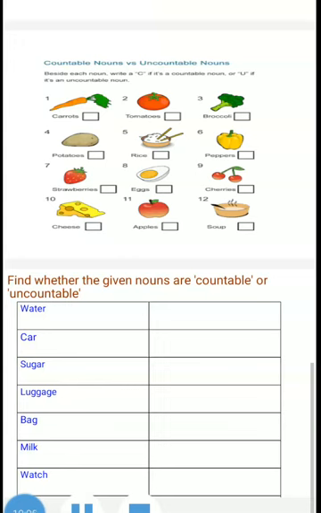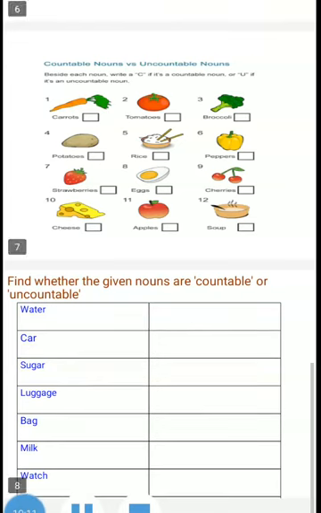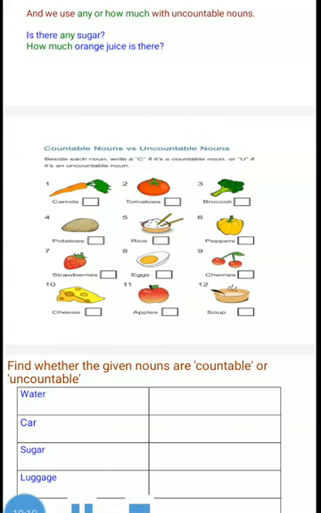The last one, watch. I bought a watch. I have two watches, three watches. So watch is countable. You have to read a lot and refer to dictionaries to find whether nouns are countable or uncountable.